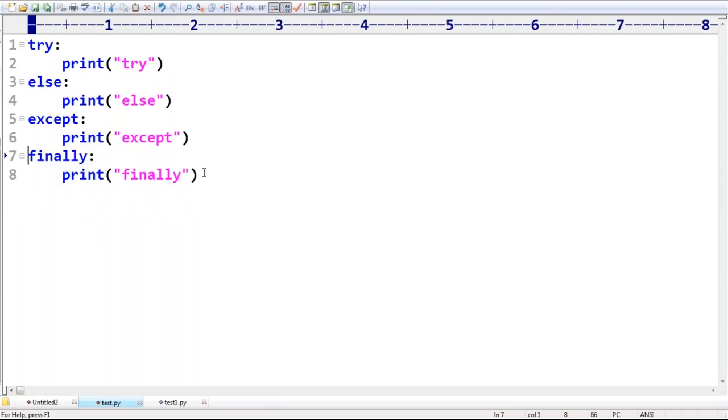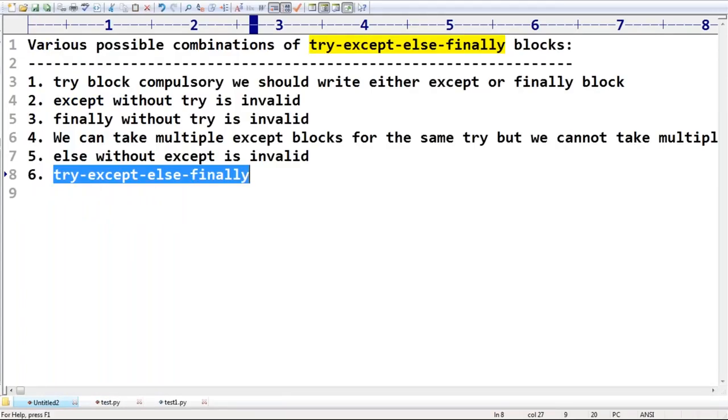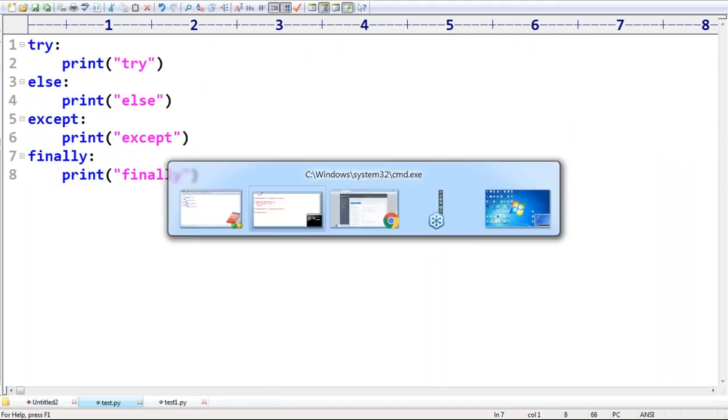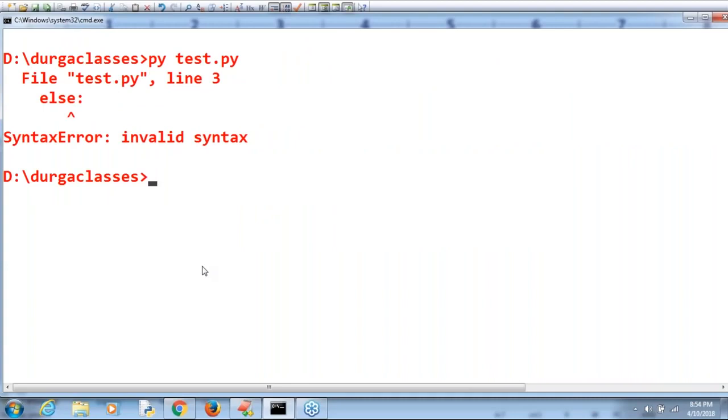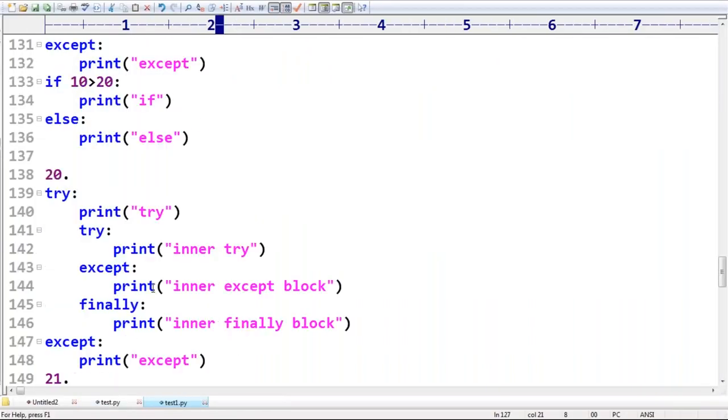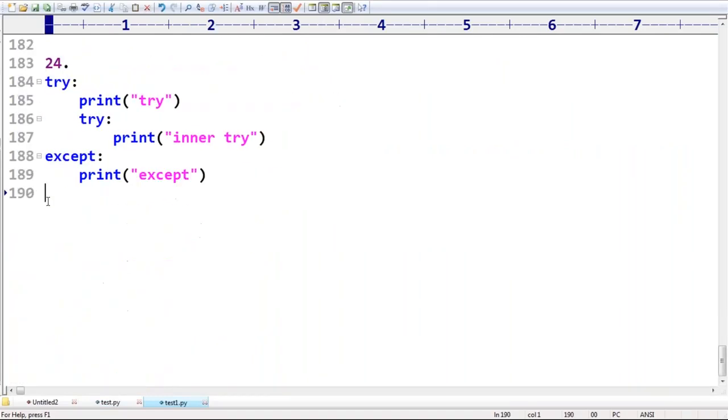Is it valid or invalid? I told you order is important. Try, except, else, finally. Let me compile immediately. We are going to get a syntax error by default. Remember that. This is what you should be aware of.